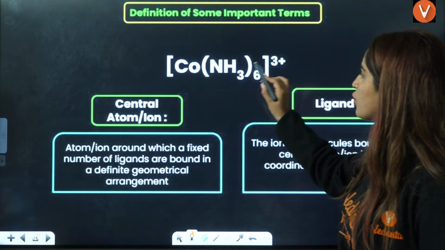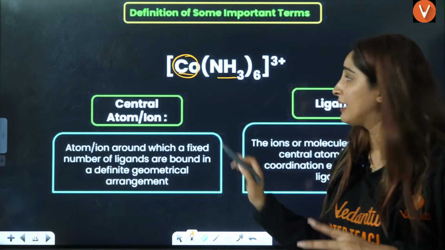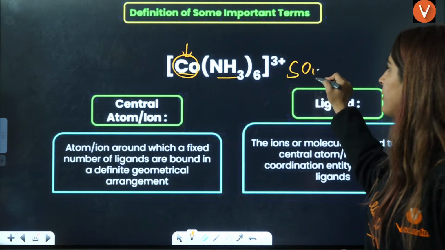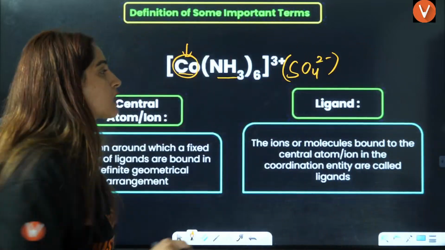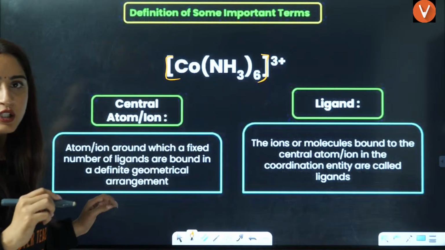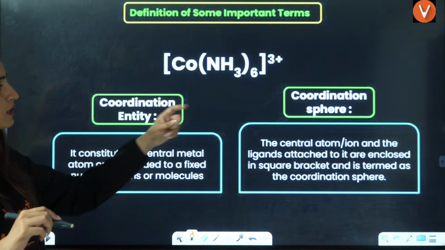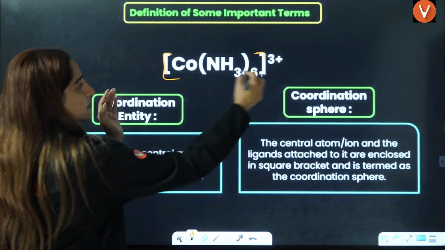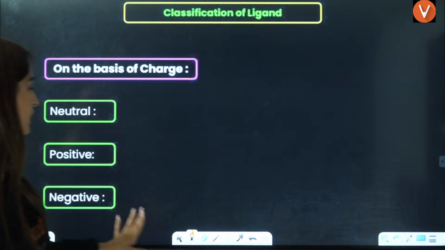So basically, guys, you should know that here this is called the central atom, this is called the ligand, the one that is donating, this is the one that is accepting, and here you will have some counter ion like SO4, Cl, Br, these are the counter ions, and this particular sphere is called the coordination sphere. Right? Now, the coordination entity is over here. The central ion and the ligands attached to it are enclosed in a bracket, right? This parenthesis is called the coordination sphere.